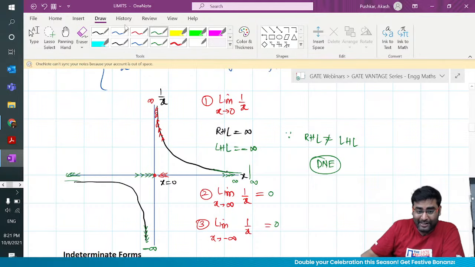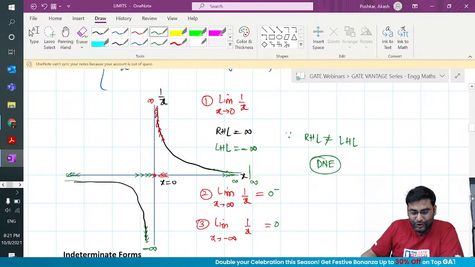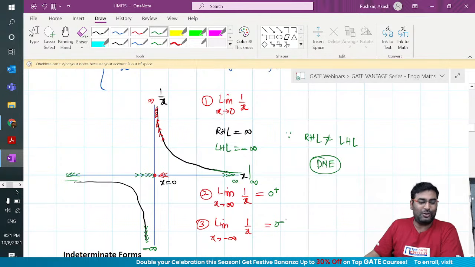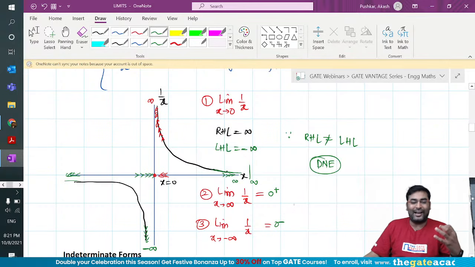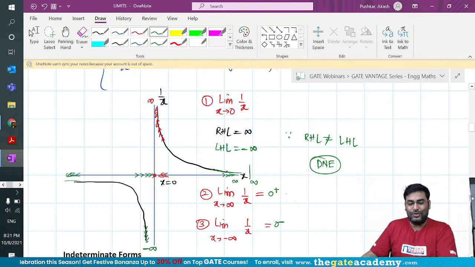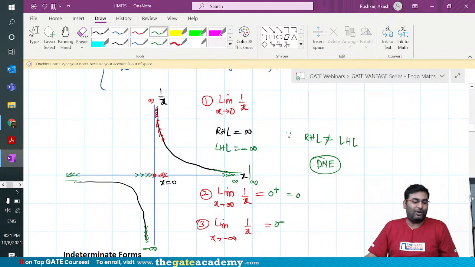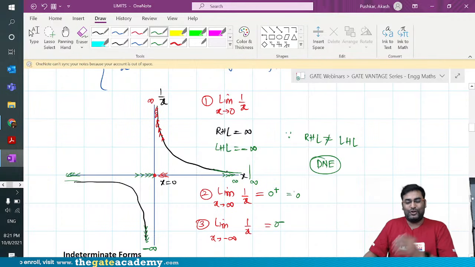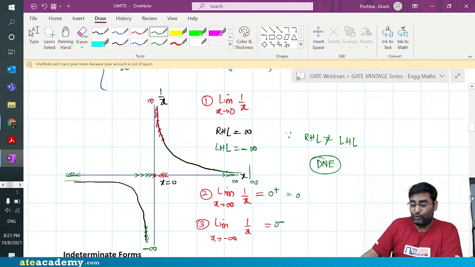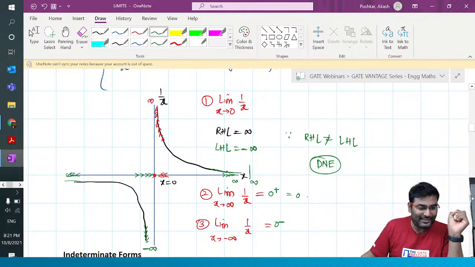To be very careful, this is going to be 0 plus and this is going to be 0 minus. If the paper is very smart, like the IIT JEE exam, they will tell you the answer is 0 plus or 0 minus. But I think the answer will be 0 in the options, not 0 plus or 0 minus. So you can do away with 0 only. But to be very precise, I think somebody has written that.